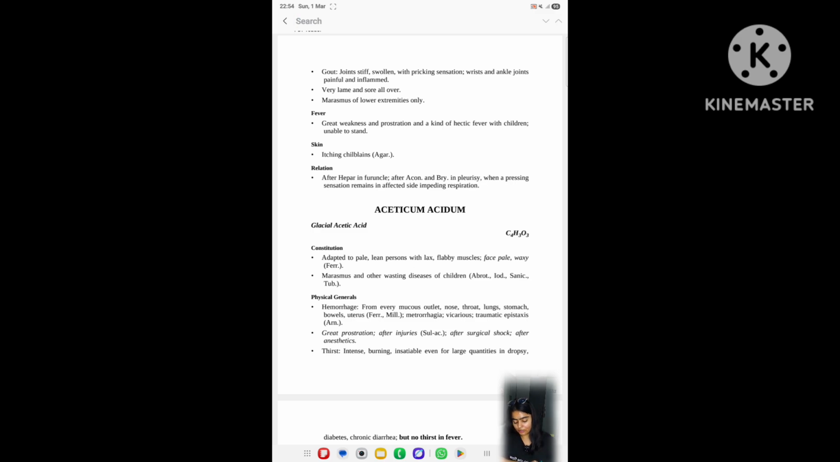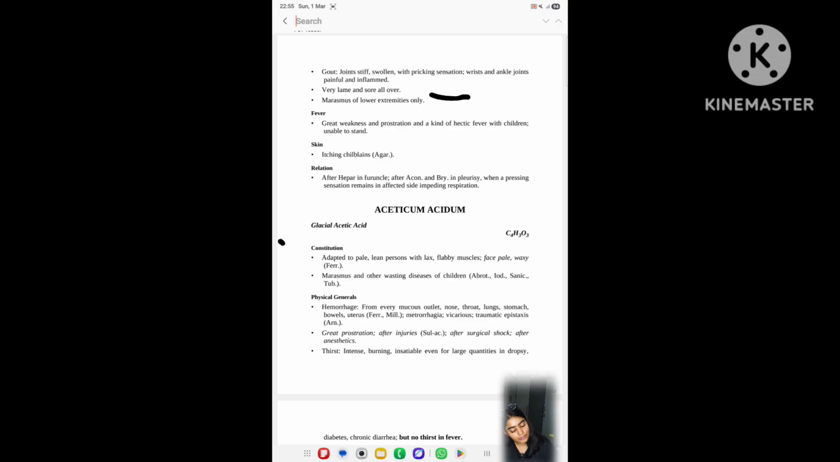Next point is gout. In gout, we see joints stiff, swollen with pricking sensation. Wrist and ankle joints painful and inflamed. You have to remember pricking sensation. The next is very lame and sore all over the body. The next is marasmus of lower extremities only. You have to remember this point, that abrotanum is lower extremities only.